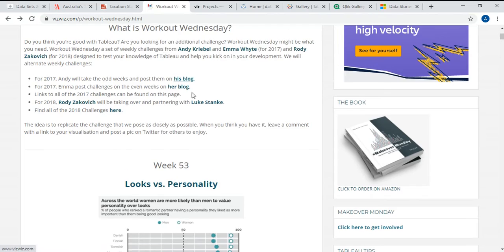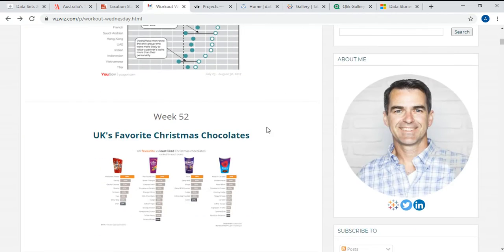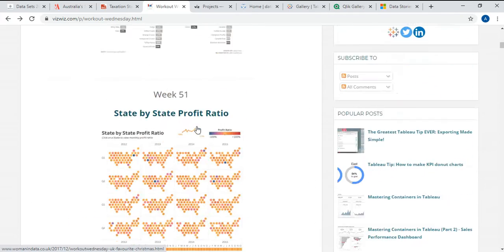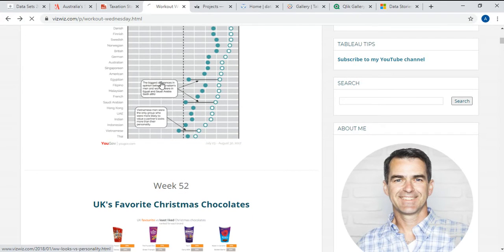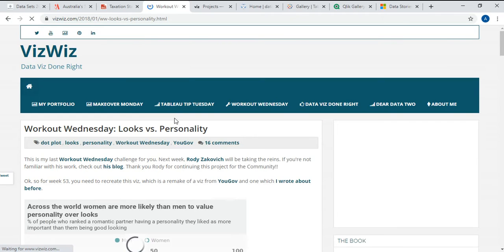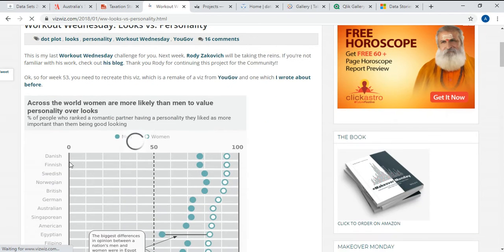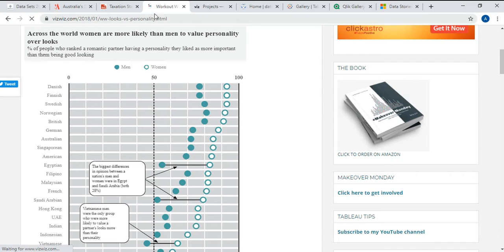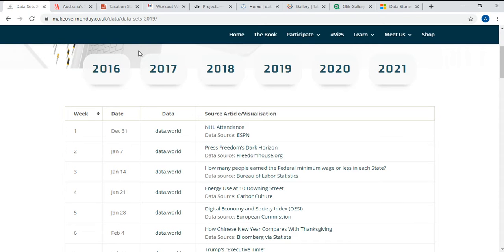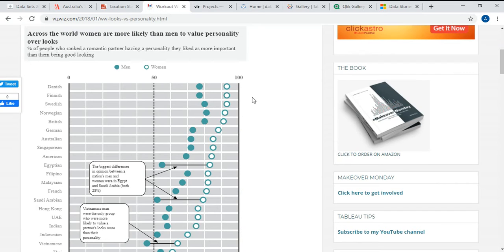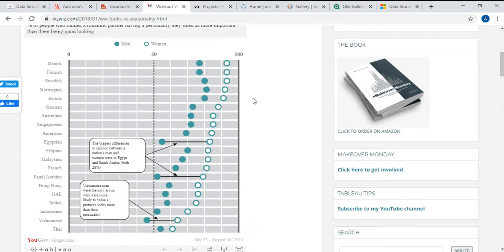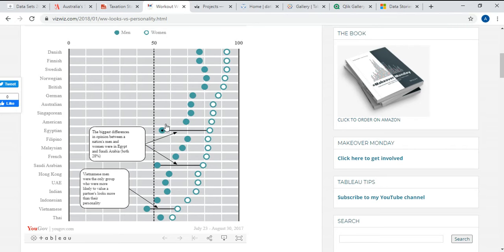So Workout Wednesday, week 53, week 52, every week. If you click on any of the charts, you'll get more information on that. You'll have to replicate the chart on this particular Workout Wednesday page. Here in Makeover Monday, they give you a data set and you can create any visualization, but in Workout Wednesday you would be given a data set